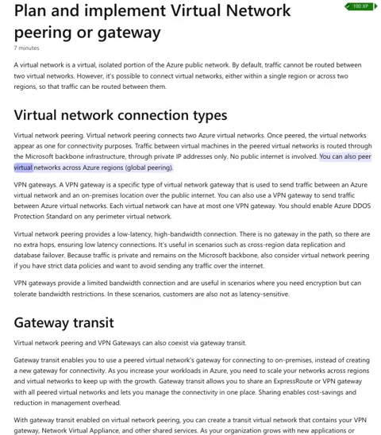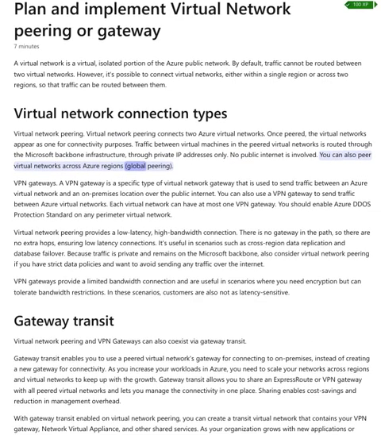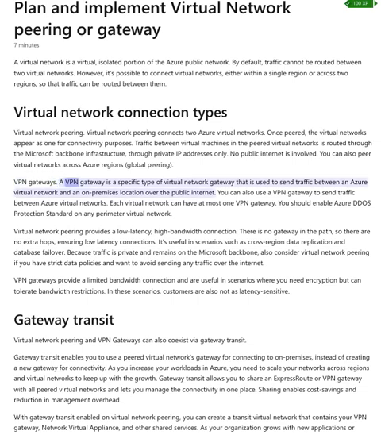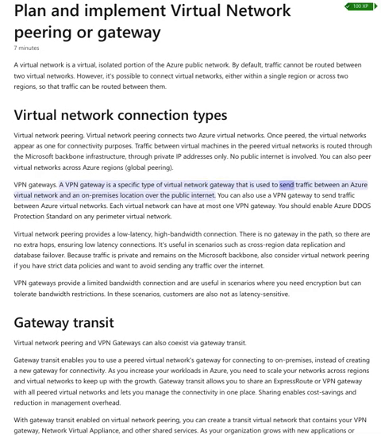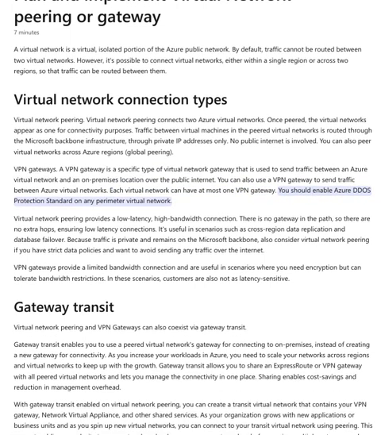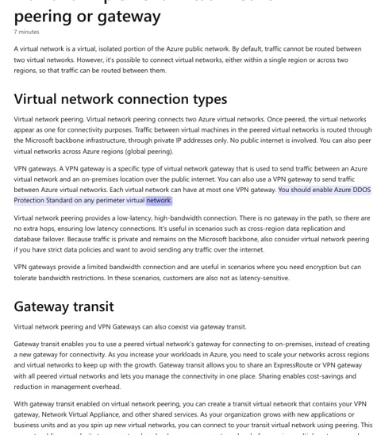You can also peer virtual networks across Azure regions. Global peering. VPN gateways. A VPN gateway is a specific type of virtual network gateway that is used to send traffic between an Azure virtual network and an on-premises location over the public internet. You can also use a VPN gateway to send traffic between Azure virtual networks. Each virtual network can have at most one VPN gateway. You should enable Azure DDoS Protection Standard on any perimeter virtual network.